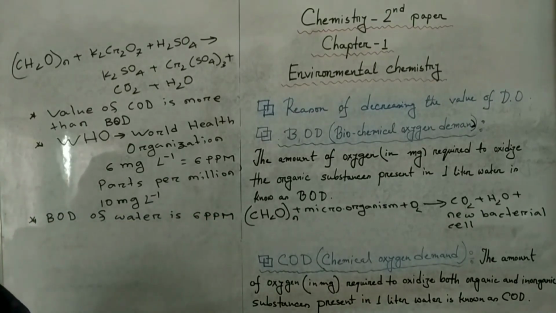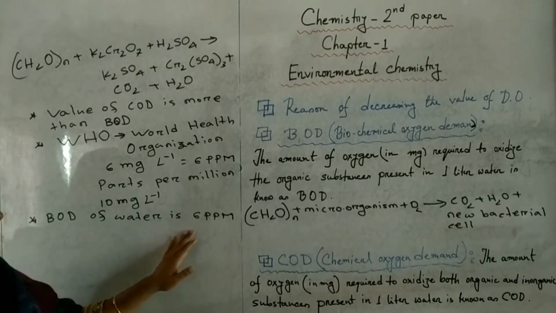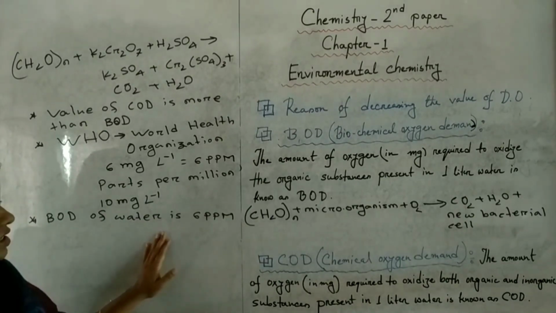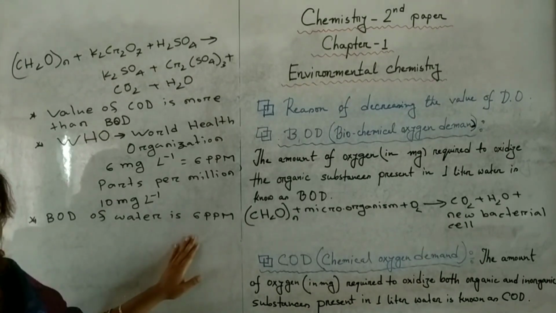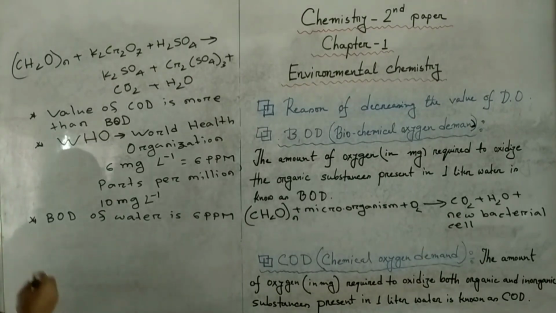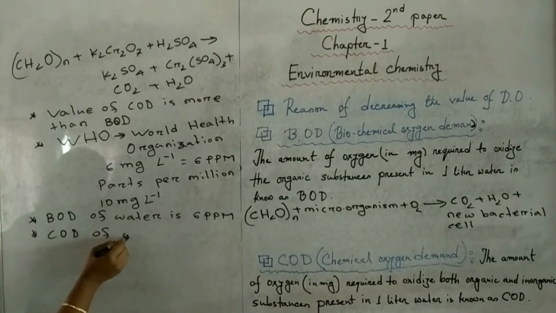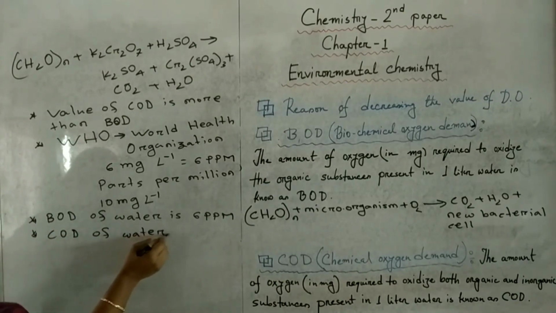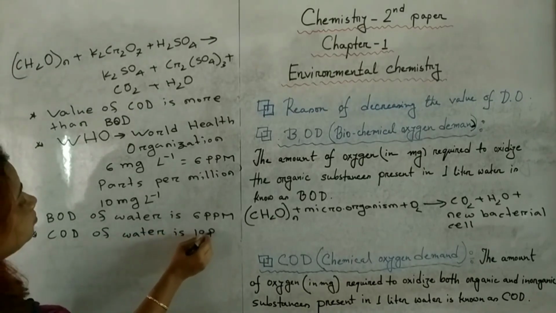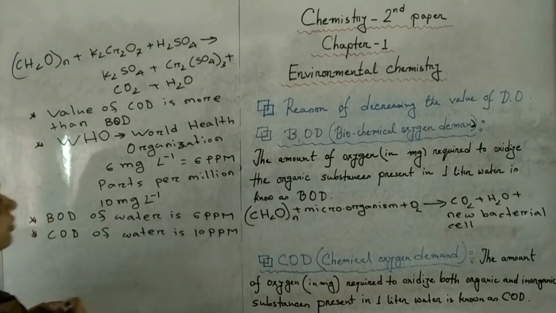It means that 6 milligram oxygen is needed to oxidize the organic substances present in 1 liter water. Is this clear? Then if I ask you COD of water is 10 ppm. What do you mean by this?